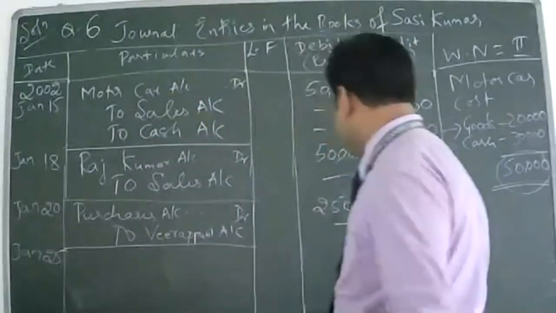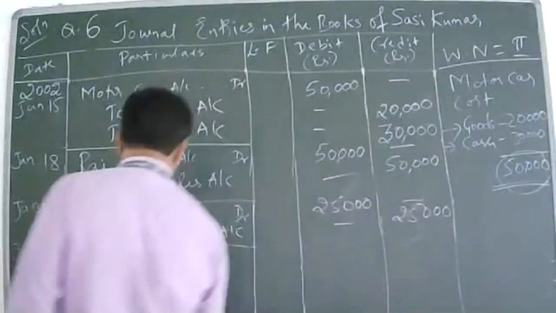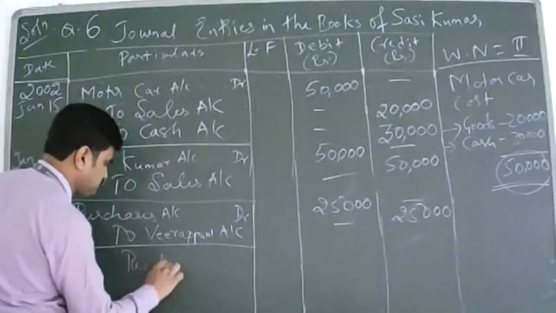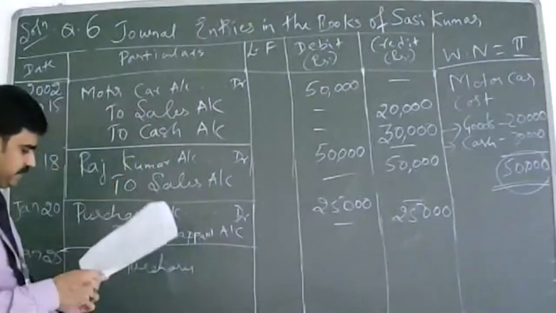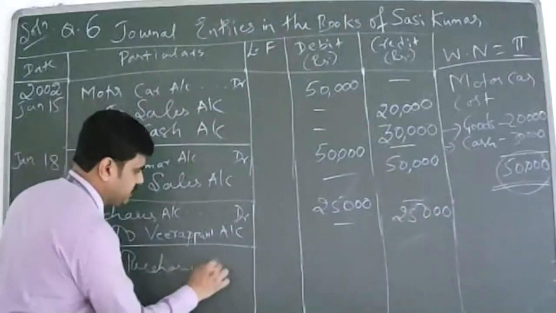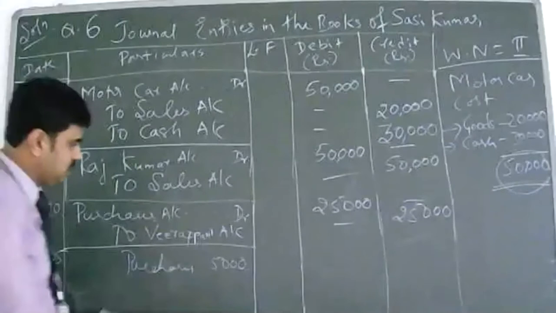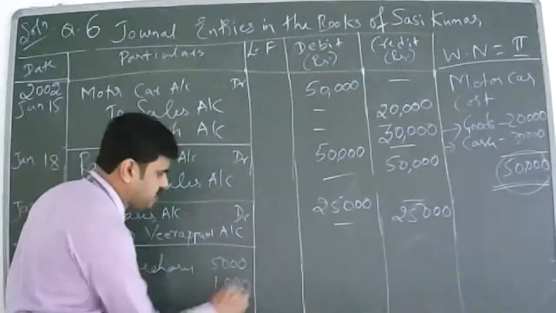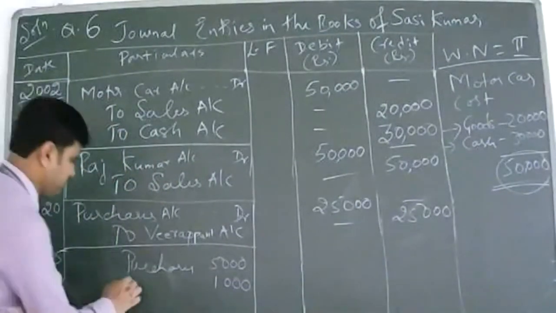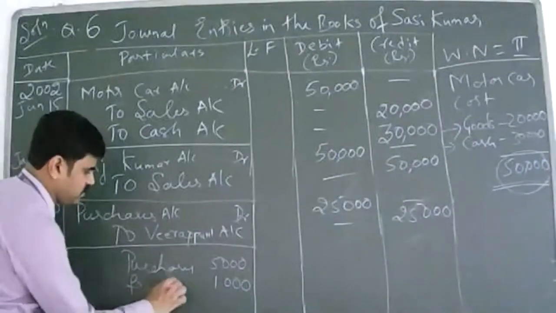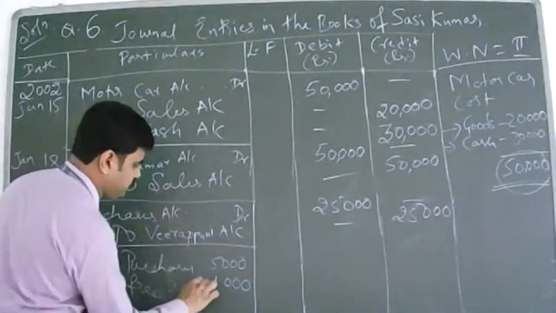Say I'm debiting purchase, say 5,000 units I purchase. Now, in this 5,000, 1,000 I'm giving as free sample.